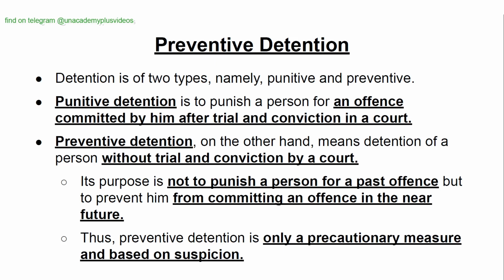Preventive detention. Detention is of two types, namely punitive and preventive. Punitive detention is to punish a person for an offense committed by him after trial and conviction in a court. Preventive detention, on the other hand, means detention of a person without trial and a conviction by a court. Its purpose is not to punish a person for a past offense, but to prevent him from committing an offense in the near future. Thus, preventive detention is only a precautionary measure and based on suspicion.